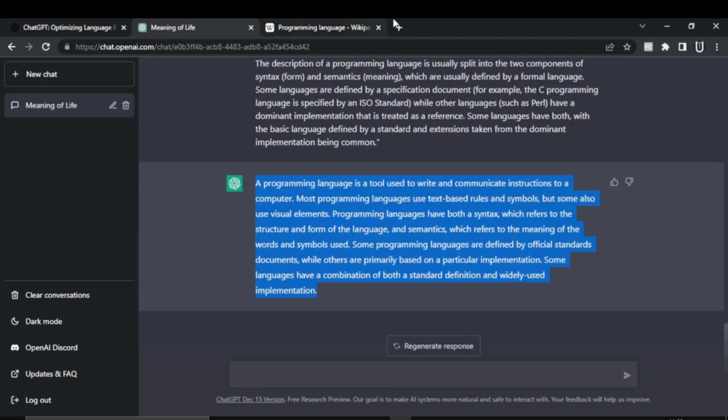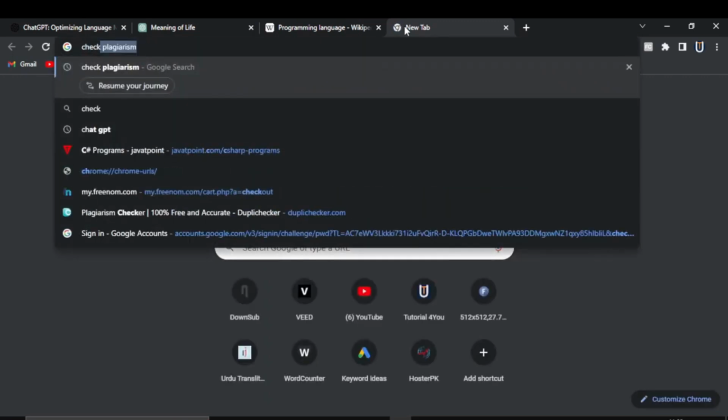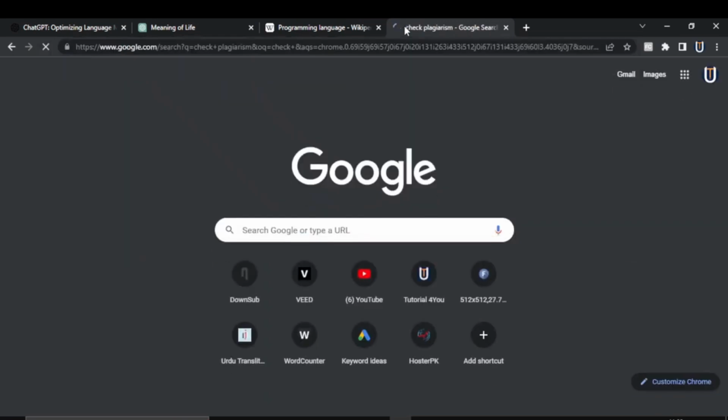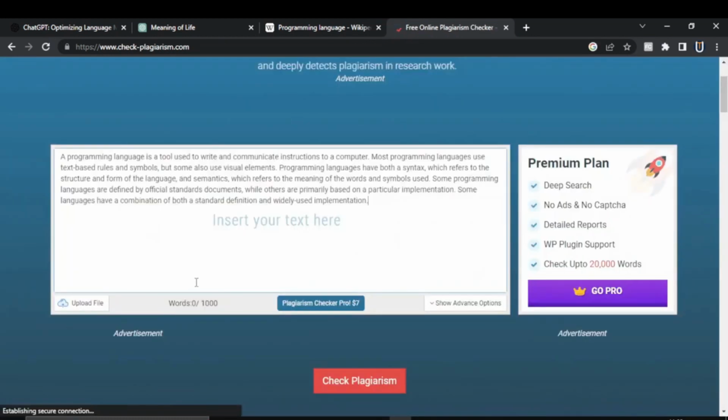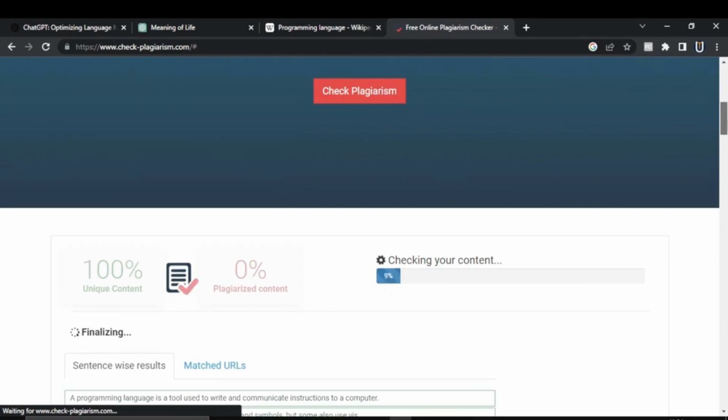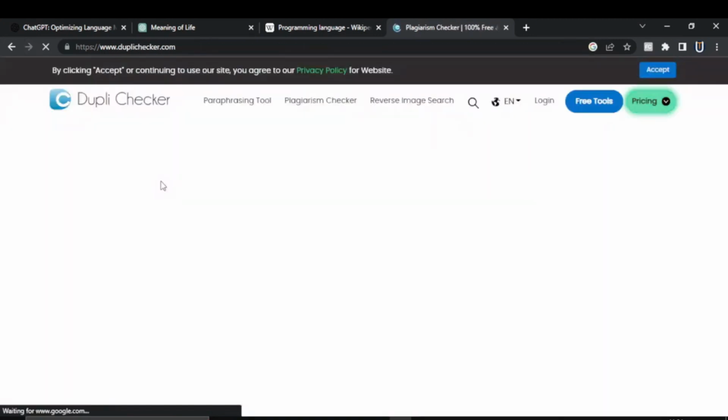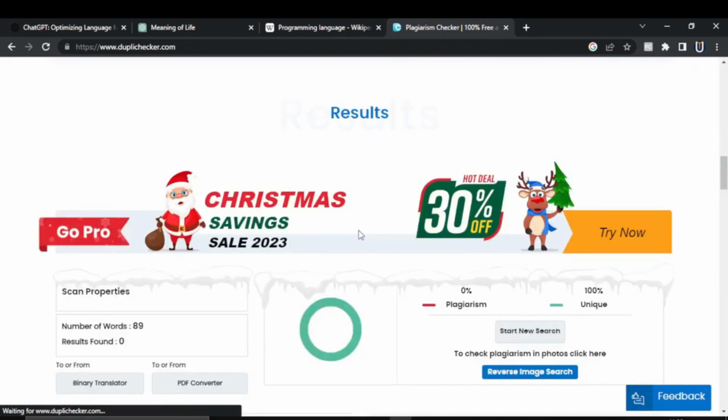Let's check how unique it is. We will go on Google and search for check plagiarism, and we go for this website and paste this text here and click on check plagiarism. You can see 100% unique. Let's check in another website, and here we go, it says 100% unique.